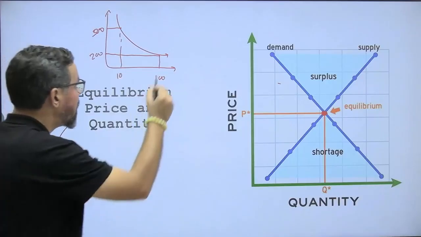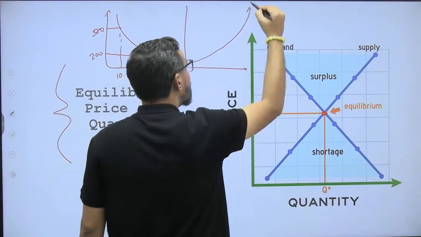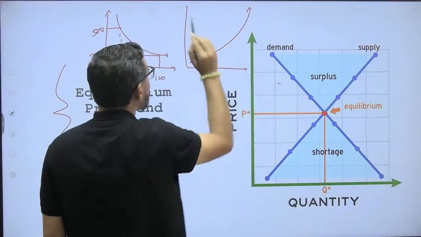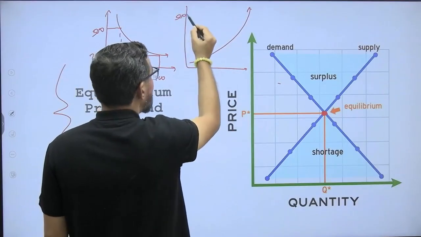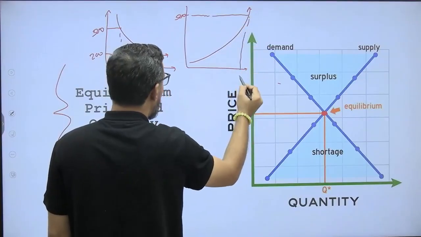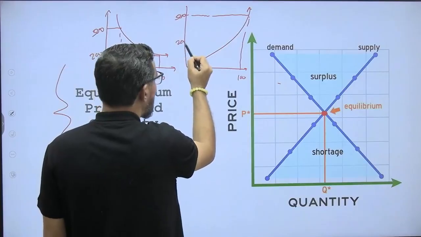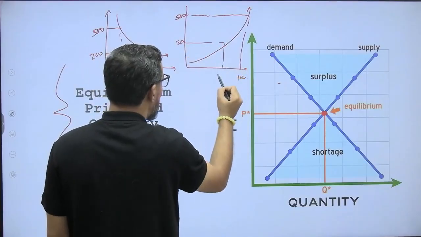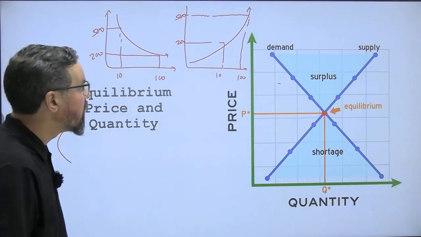Now when it comes to the supply curve, the supply curve moves upward, rightward upward. So if you want to sell your product at 500, you want to sell more at this particular point. Let's say you want to sell 100 here, and at 200 there are customers who want to buy 10 or any other quantity.